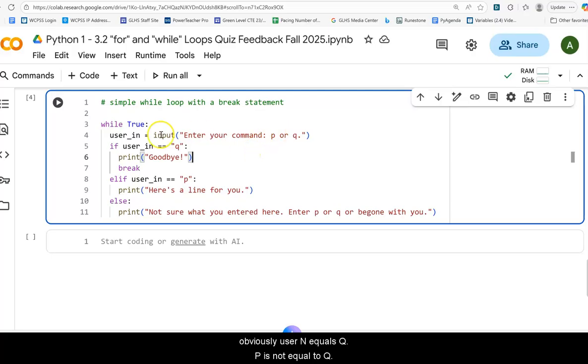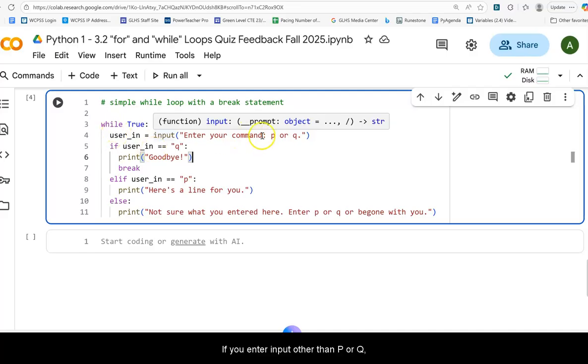If P is entered, obviously user input equals Q, P is not equal to Q. So it's going to skip down to the elif, or the else if statement in other languages. P does equal P. So it's going to print, here's a line for you. And then it's going to skip the else statement, and it's going to come back up, and it's going to say, hey, is this while loop still true? And it's going to be yes. That's going to ask you for user input again, and you're going to start it over and over again.